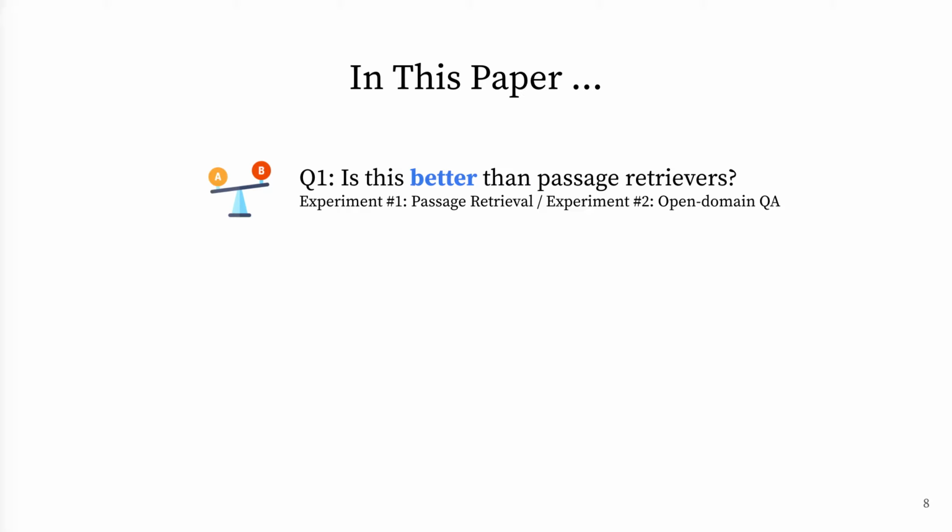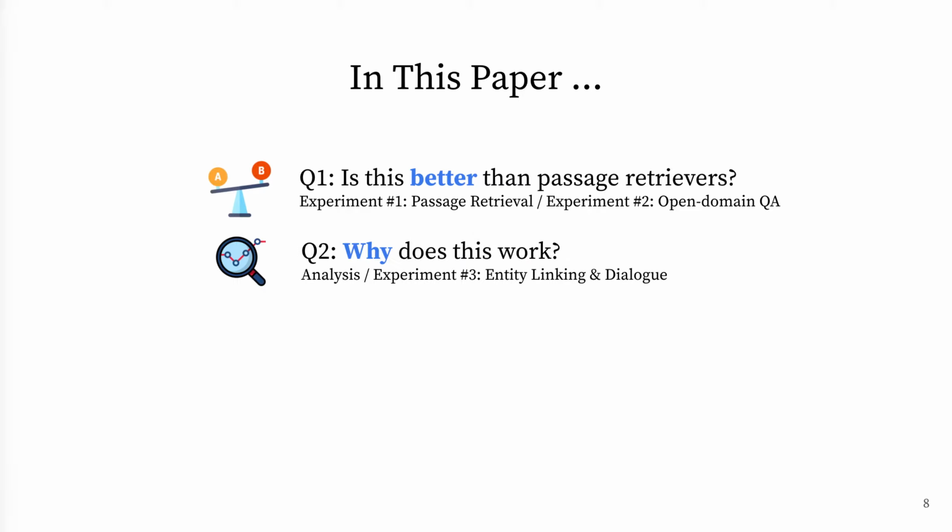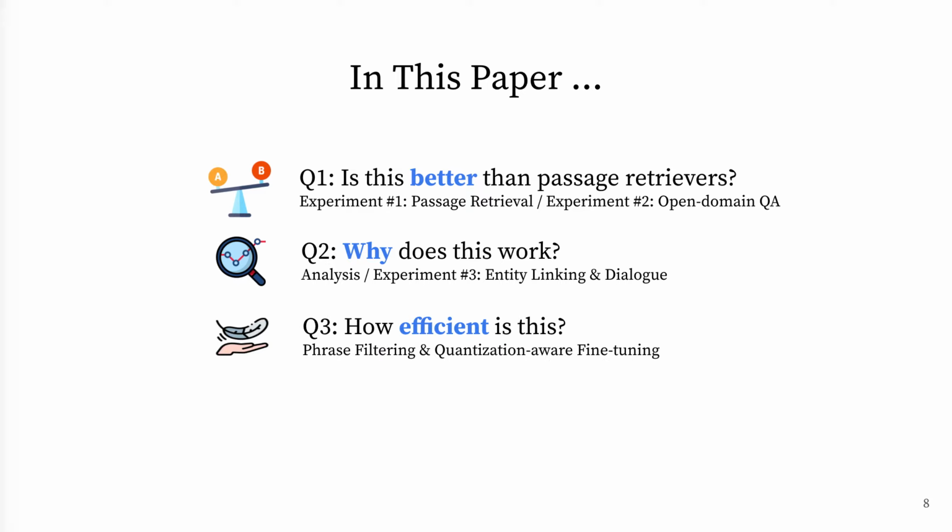In this paper, we try to answer the following research questions. First, if we use phrase retrieval to retrieve passages, does it work better than passage retrievers on passage retrieval tasks? Second, if it works well, then why does it work? What's different from passage retrievers? Lastly, since the number of phrases is much larger than the number of passages, how efficiently can we implement this?